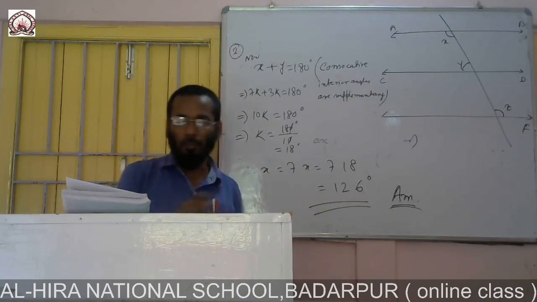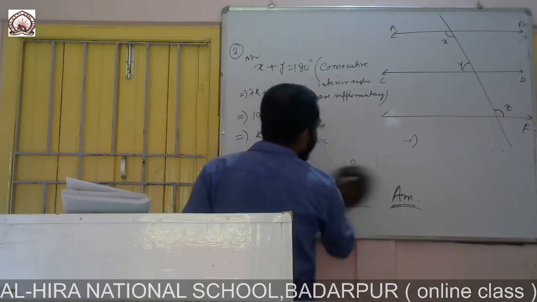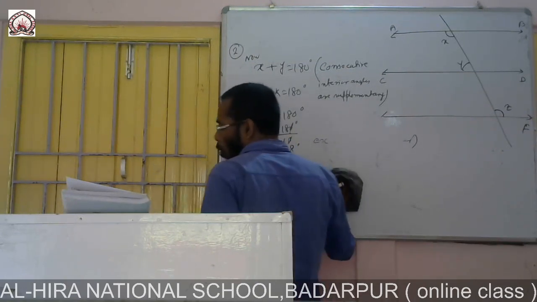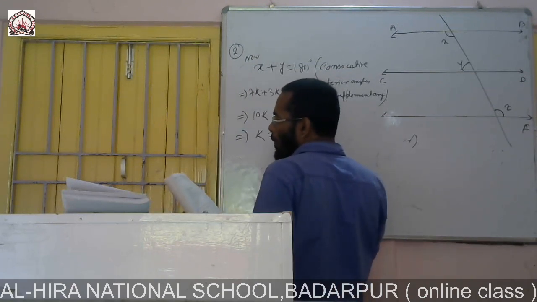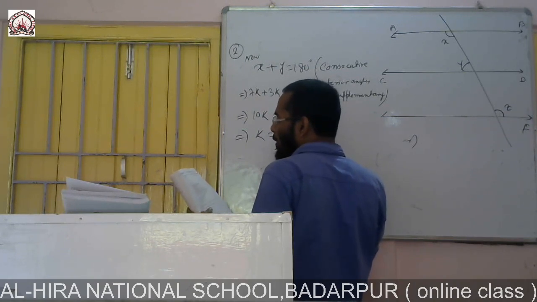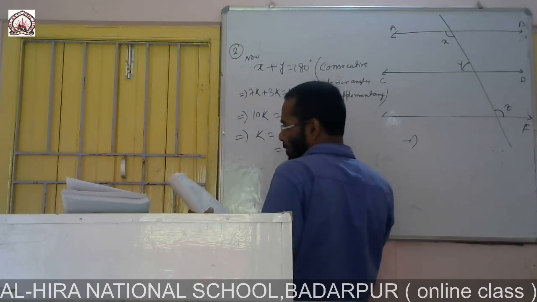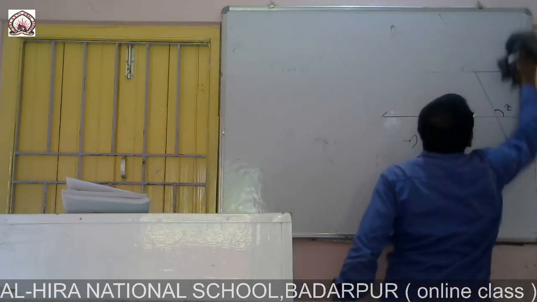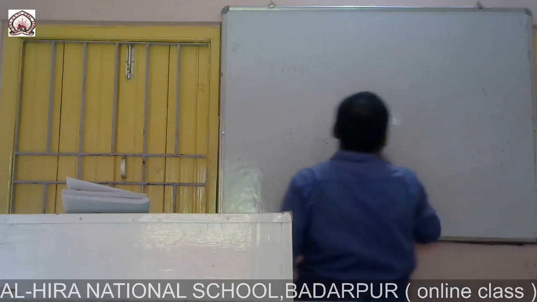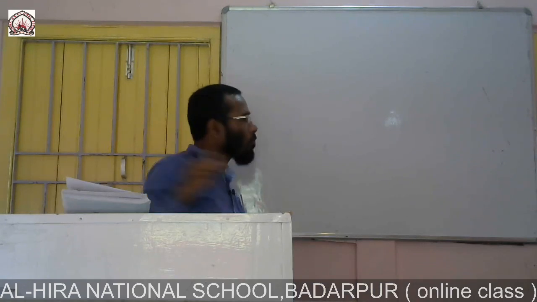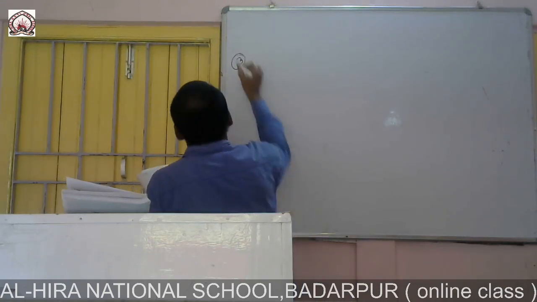Question number 3 is: in the figure 6.30, if AB parallel CD, EF perpendicular CD and angle GED is 126 degree, find angle AGE, GEF and FGE. No matter, first we draw the diagram. So number 3 diagram is